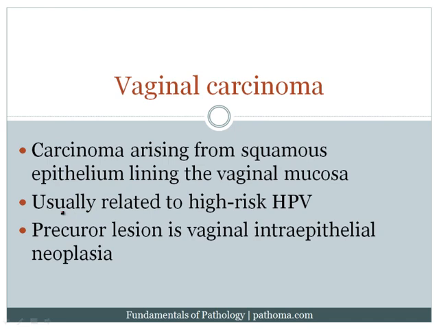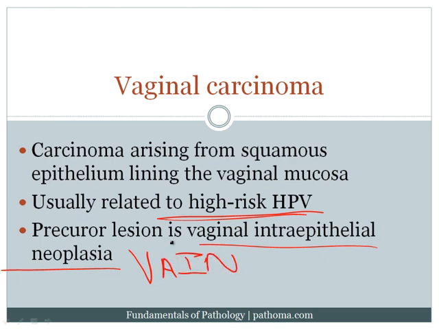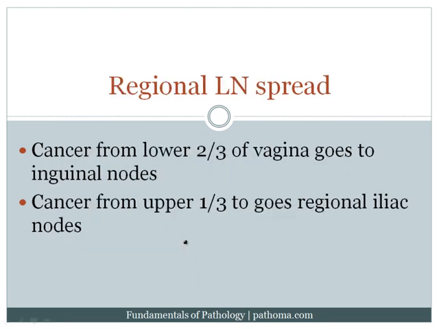Vaginal carcinoma can also arise, although it's relatively rare. This is a squamous cell carcinoma that would arise from the squamous epithelium of the vaginal mucosa. High-risk HPV is the key risk factor. Again, the key ones are 16, 18, and then sometimes 31 and 33, among others. The precursor lesion is called vaginal intraepithelial neoplasia. Remember that high-risk HPV causes dysplasia, which then becomes cancer, and so this would be called VAIN, vaginal intraepithelial neoplasia.